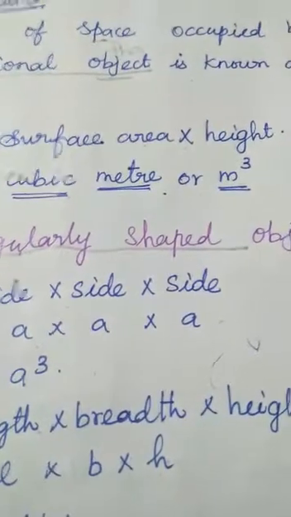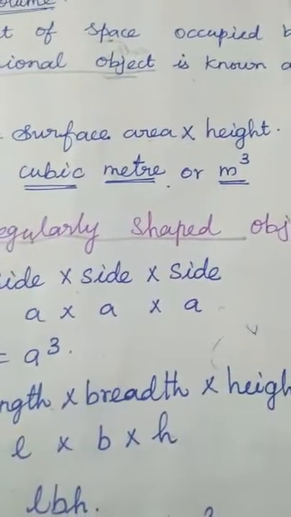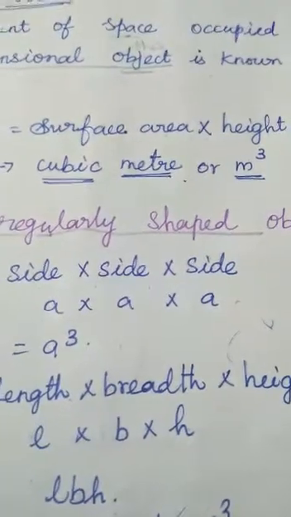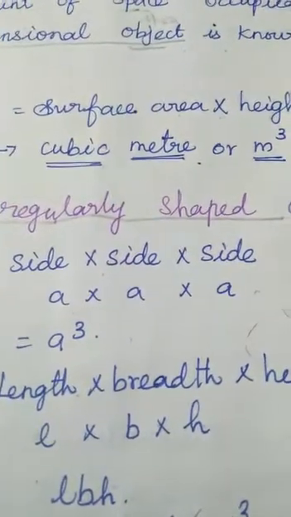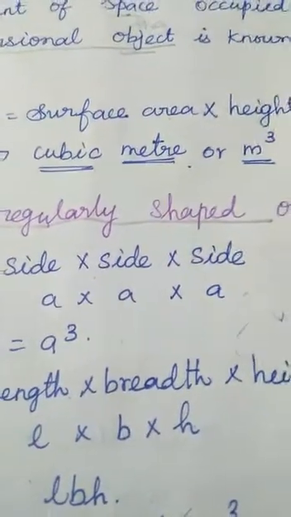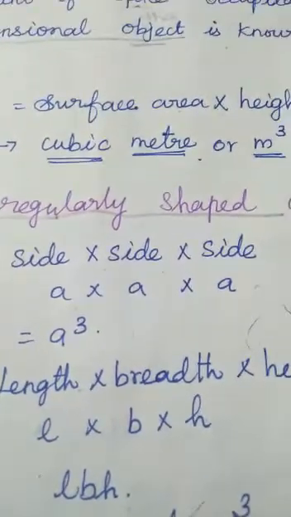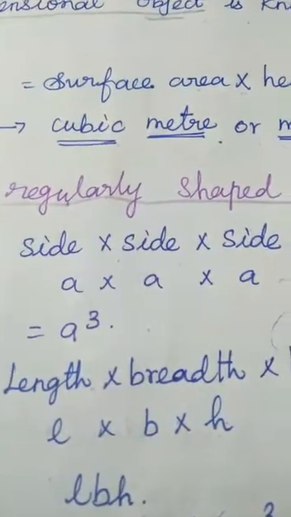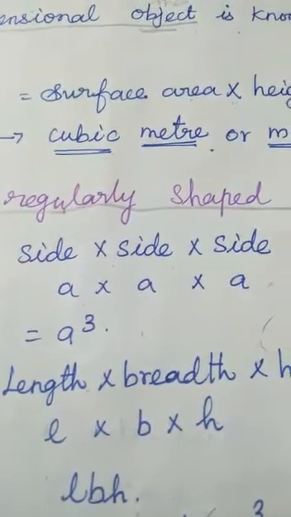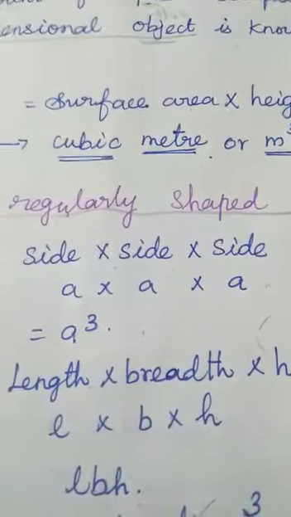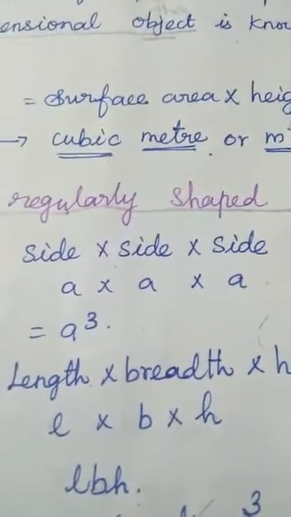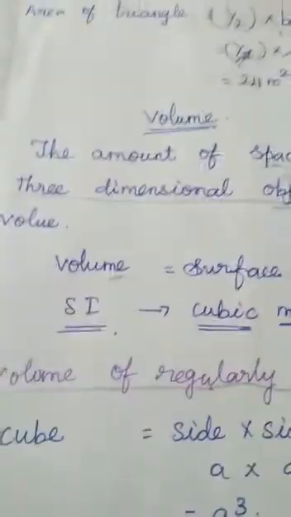Our topic is measurement. Physical quantities are classified into two types, namely fundamental quantities and derived quantities. We have already finished fundamental quantities. Next one is derived quantities. Some of the derived quantities are area, volume, speed, electric charge and density. Yesterday we finished the derived quantity of area. Next one is volume. Let us study about volume.